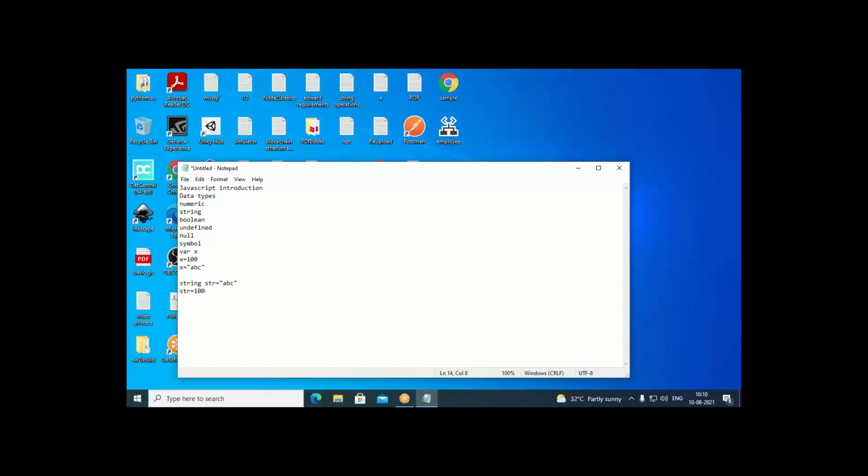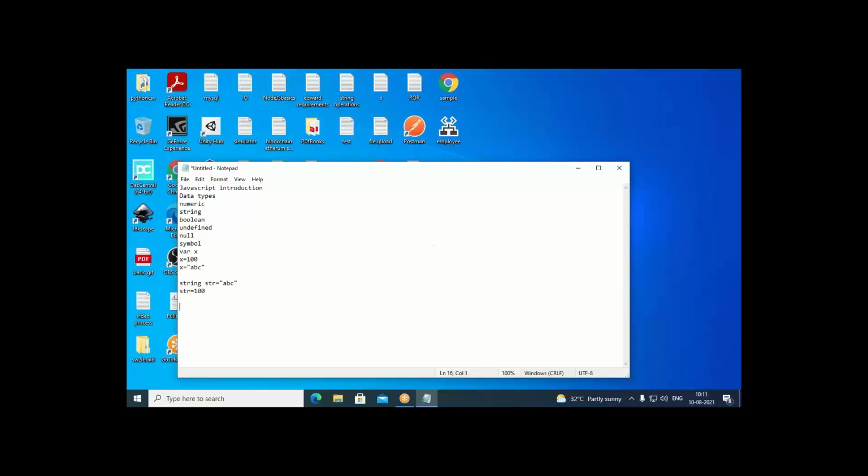So this is the difference between strong typing and loose typing. JavaScript is a loosely typed language, whereas Java, C++, C Sharp, they are strongly typed languages. And they are also strictly typed languages. Strict type meaning is what? Whatever type of variable you declare, you should assign the same type of data to that. You cannot assign other types of data. Okay, so we have these types.